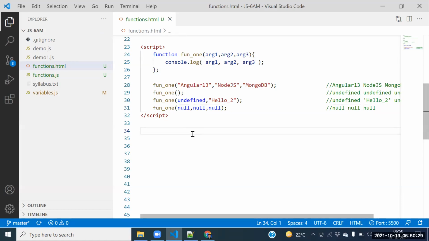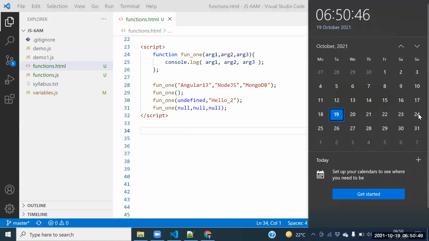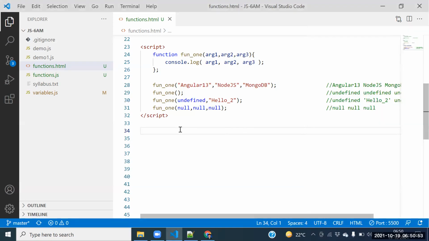Around 10 objective questions and 2 to 3 normal theory questions also I will give. So in tomorrow's session, we need to go for the exam itself. Okay, these functions we will discuss slowly. Anyhow, by the end of this weekend I need to complete these functions also. Functions will take a lot of time, guys. So by the end of this weekend I will complete functions and we will have an exam with the functions also.